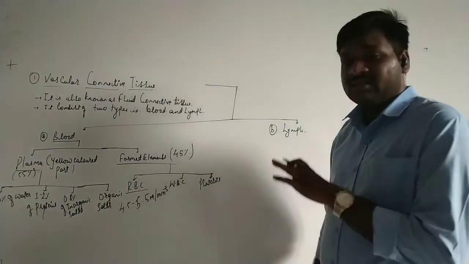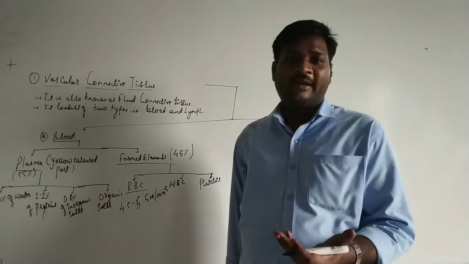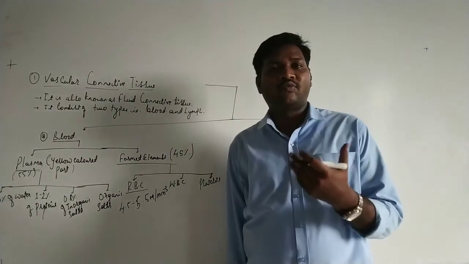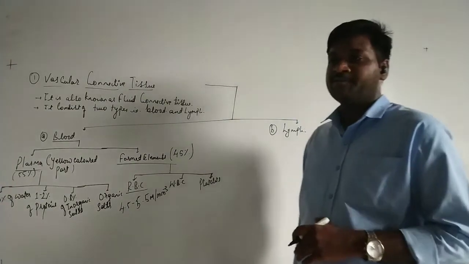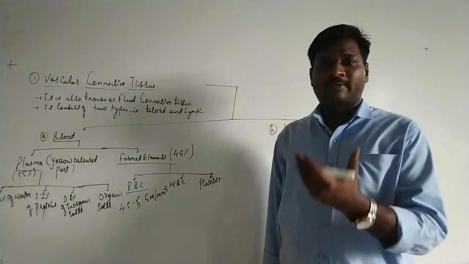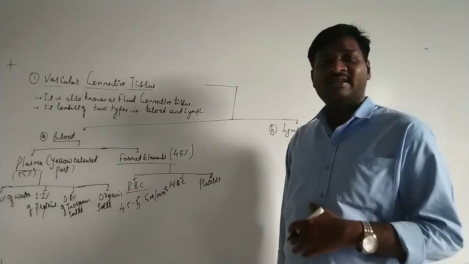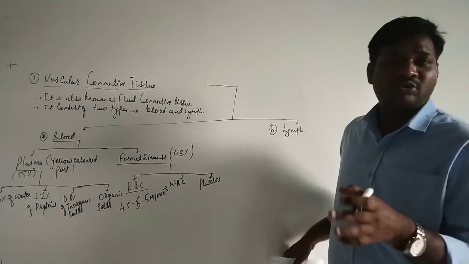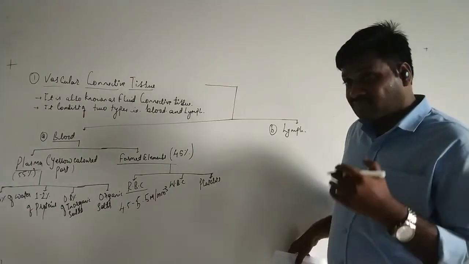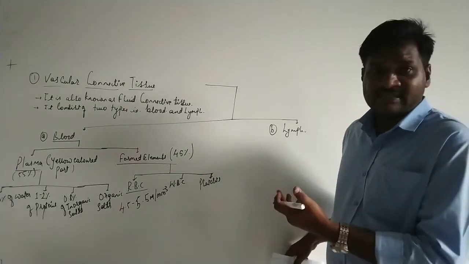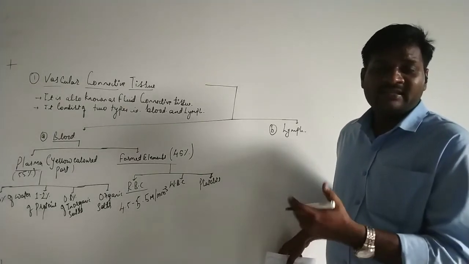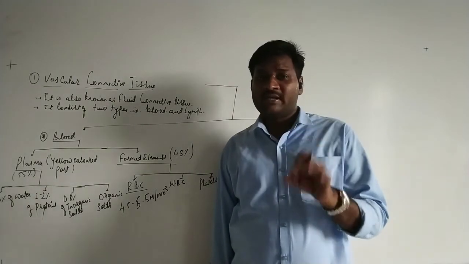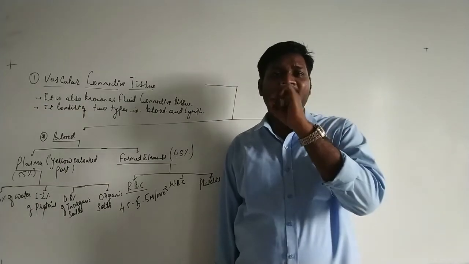One more thing, the RBCs consist of the red pigment called hemoglobin. This red pigment hemoglobin has affinity towards oxygen as well as carbon dioxide, so the blood carries oxygen as well as carbon dioxide. The pH of the blood is generally 7.2 to 7.4, that is slightly alkaline. The red color is due to the presence of hemoglobin. Apart from that, the red blood cells, or erythrocytes, are enucleated, that means they don't have a nucleus, and the central part has a certain depression.